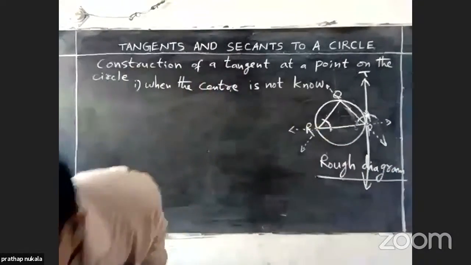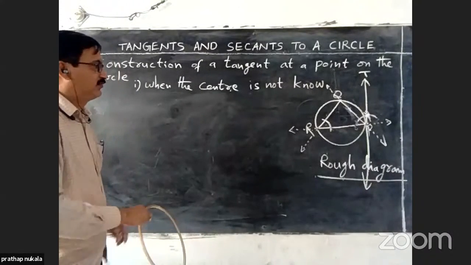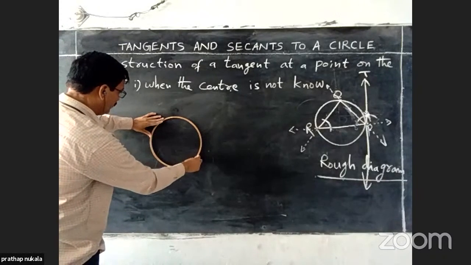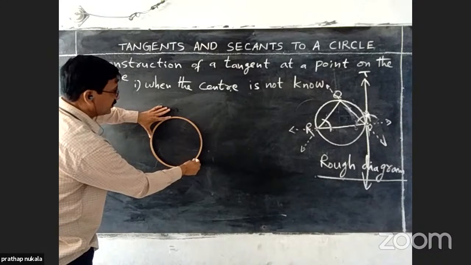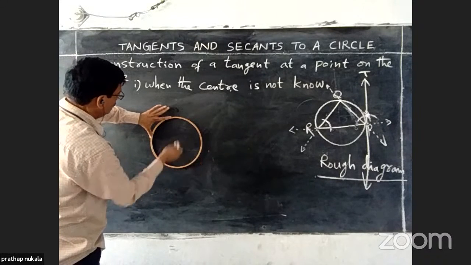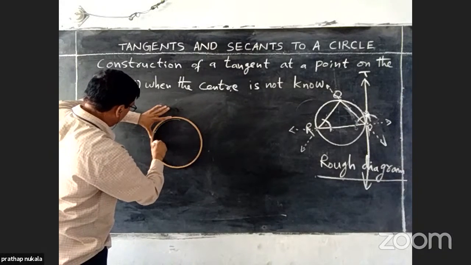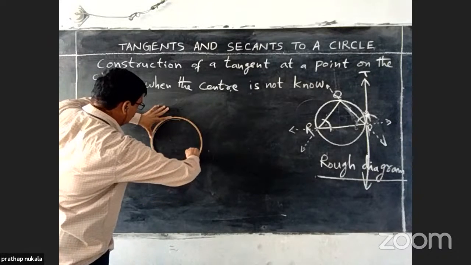Now we are going to construct a tangent. We are using an object to draw a circle, using the inner edge.